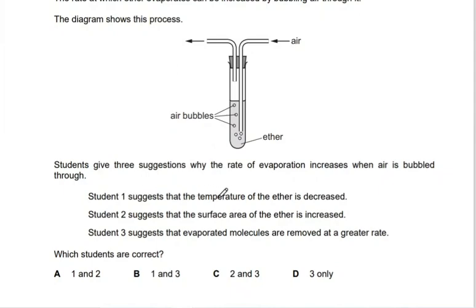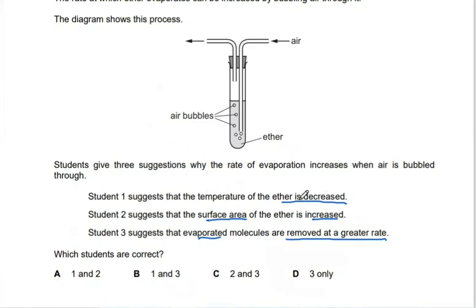Student 1 suggests that the temperature of the ether is decreased. Student 2 suggests that the surface area of the ether is increased. Student 3 suggests that evaporated molecules are removed at a greater rate. Which students are correct? Yes, send me on the chat. Thank you, Muhammad. Thank you, Maryam. Good, Hazem. Okay, all of you are correct.